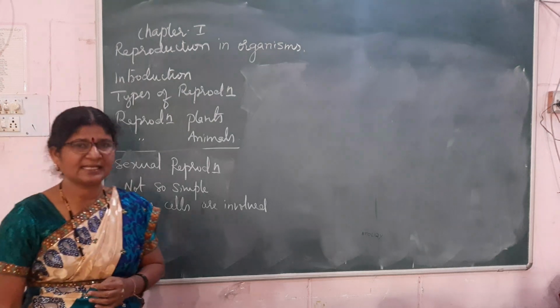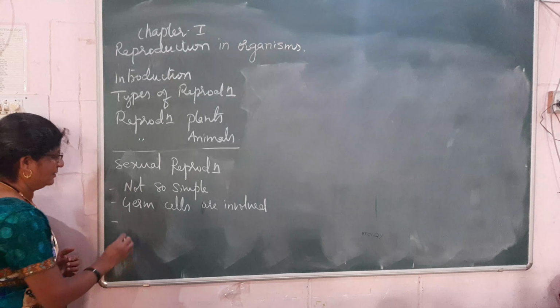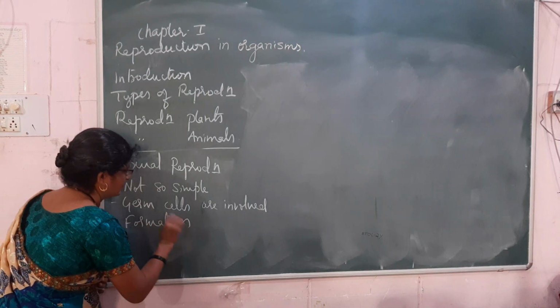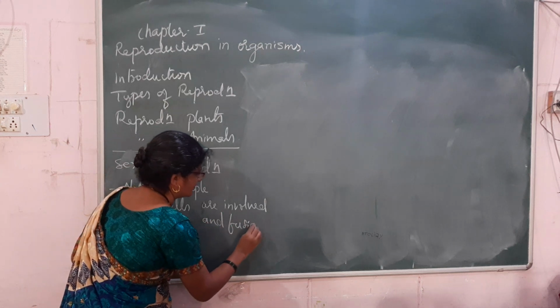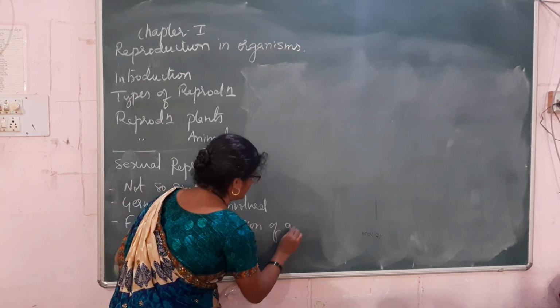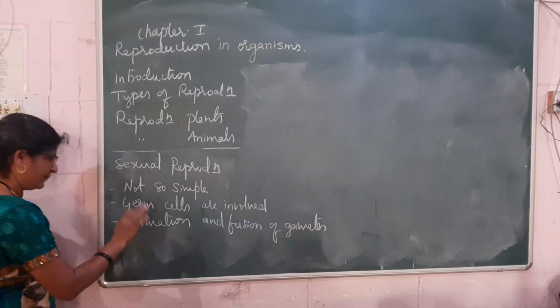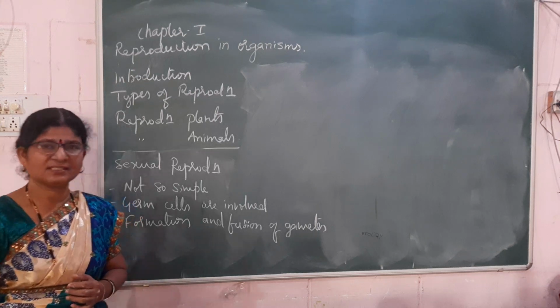As germ cells are involved, formation and fusion of gametes is present.